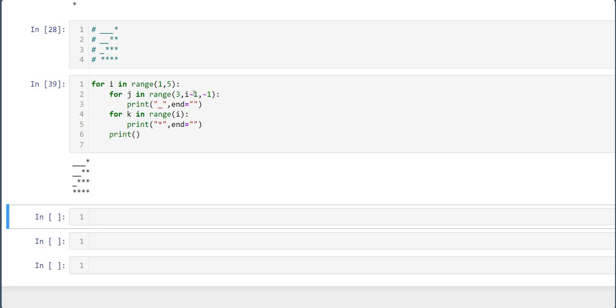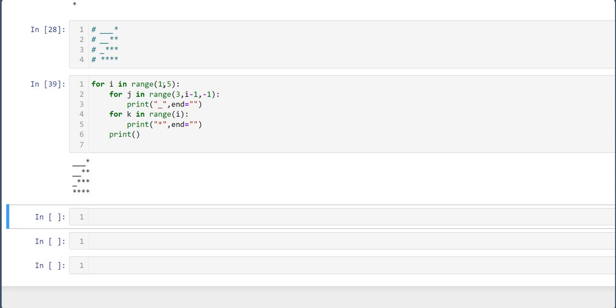see what it has done. When my i is equal to 1, 3 comma 1 minus 1 is 0 and minus 1, so it runs 3 times. Now when my i is equal to 2, 3 comma 2 minus 1 is 1, so 3 comma 1 is 3 and 2, so it runs 2 times.